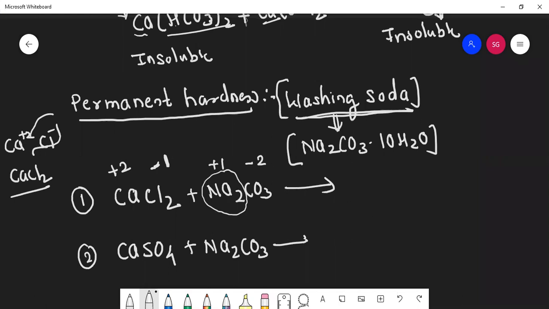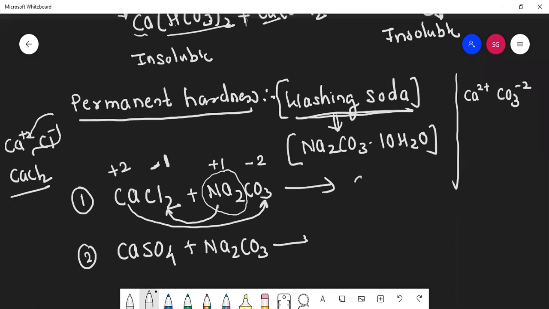This plus will go with this minus. Okay, Ca is +2. Carbonate is -2. So what will be the first formula? CaCO3. Very good. CaCO3, because the 2 will be cancelled.